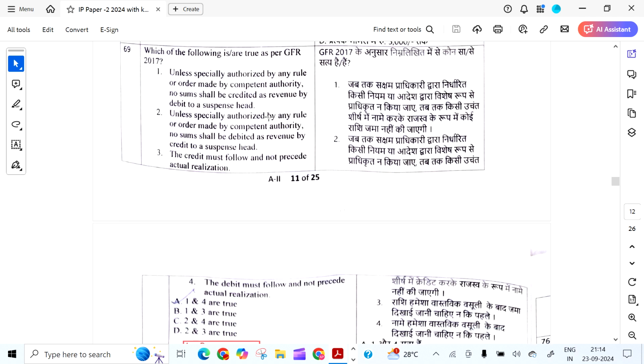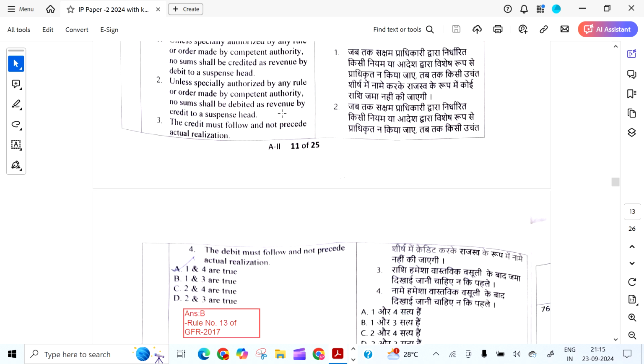Which of the following are true as per GFR 2017? Unless specifically authorized by any rule or order made by the competent authority, no sums shall be credited as revenue by debit to suspense head. The answer is B, that is 1 and 3 are true.